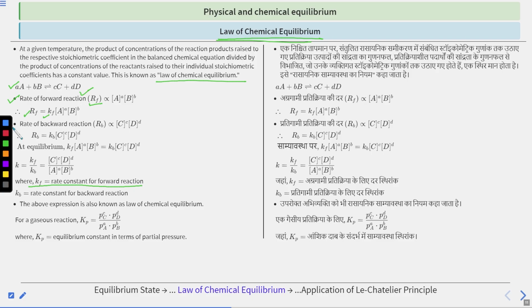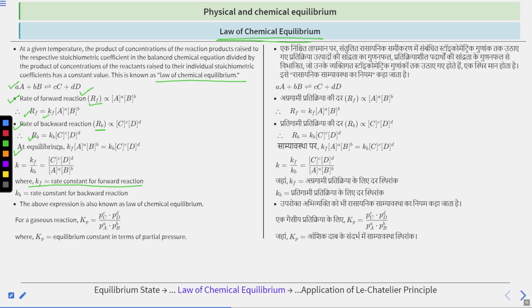Now the rate of backward reaction, represented by Rb, is directly proportional to the concentration of products raised to the power of their stoichiometric coefficients, small c for capital C and small d for capital D. We can introduce a constant here too, so Rb = Kb [C]^c [D]^d.